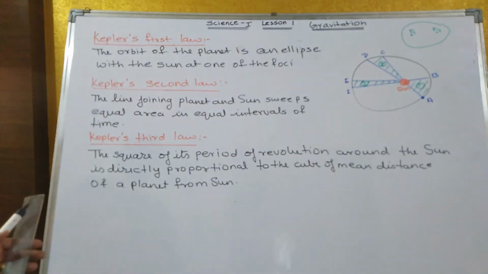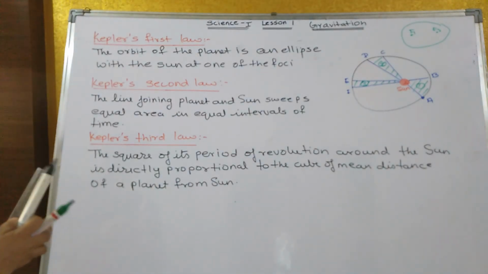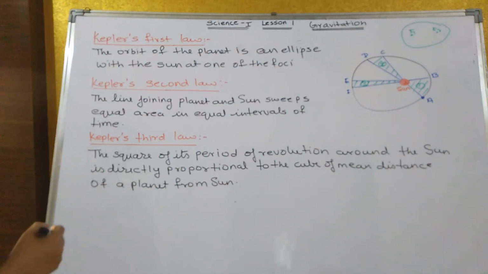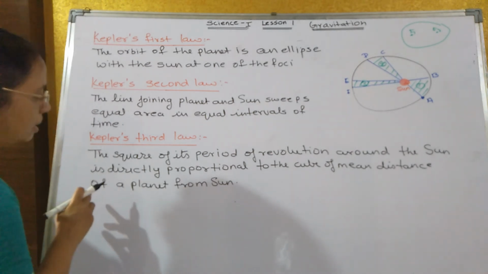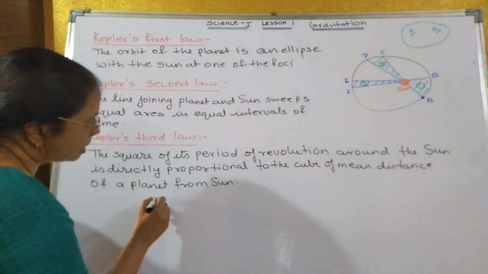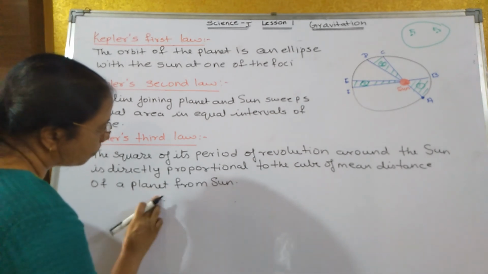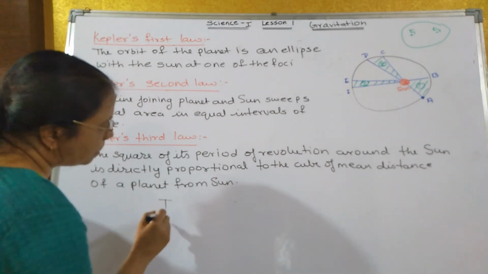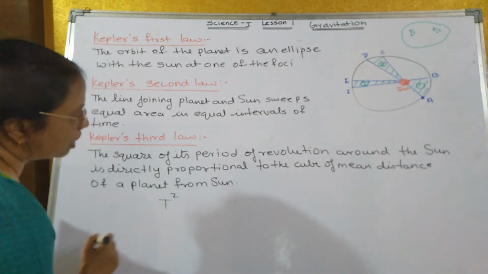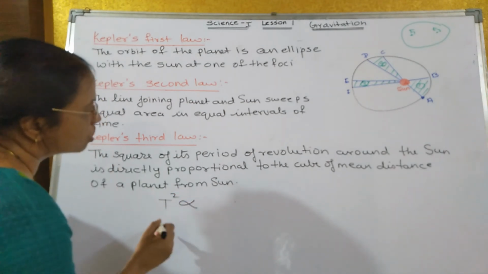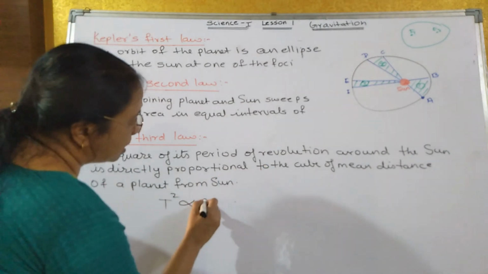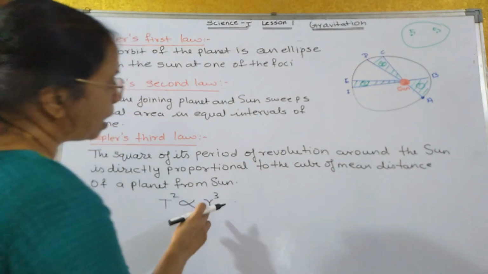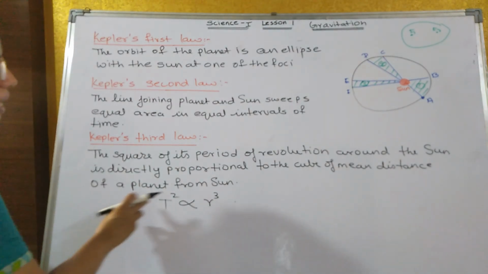Now Kepler's third law, the square of its period of revolution around the sun is directly proportional to the cube of the mean distance of a planet from the sun. If T is the period of revolution, then the square of the period of revolution is directly proportional to the cube of the mean distance, that is r cube. R is the distance between the planet and the sun.